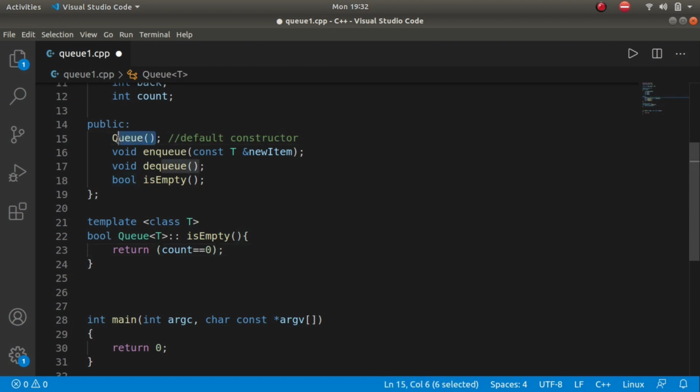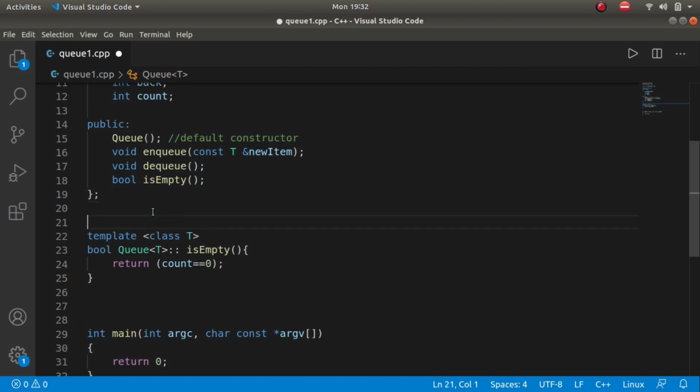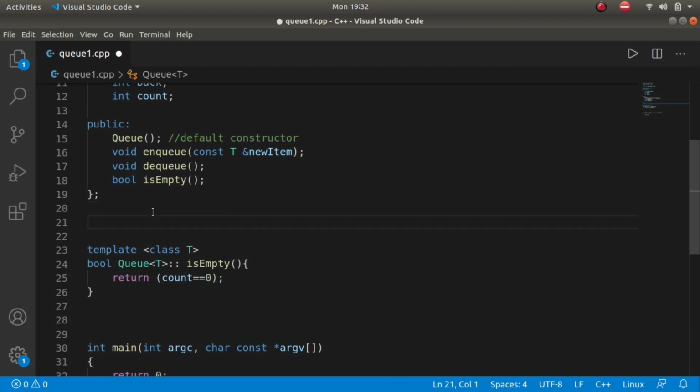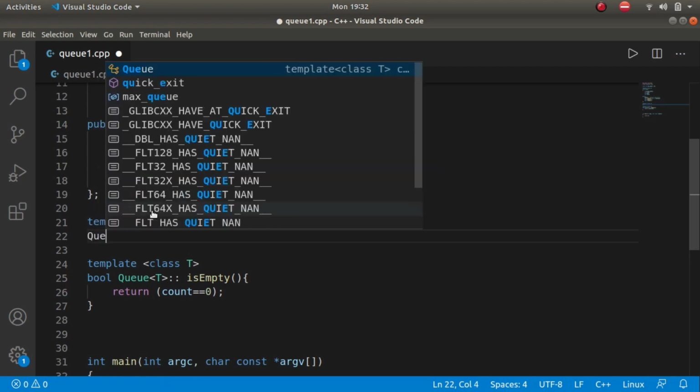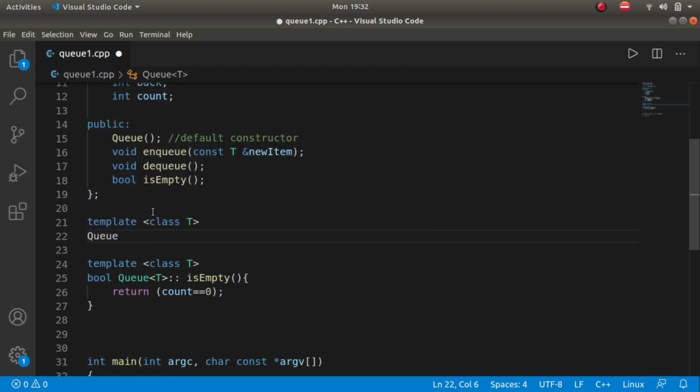Before that, we should initialize this default constructor. So template, again class T, Queue of type T and Queue.